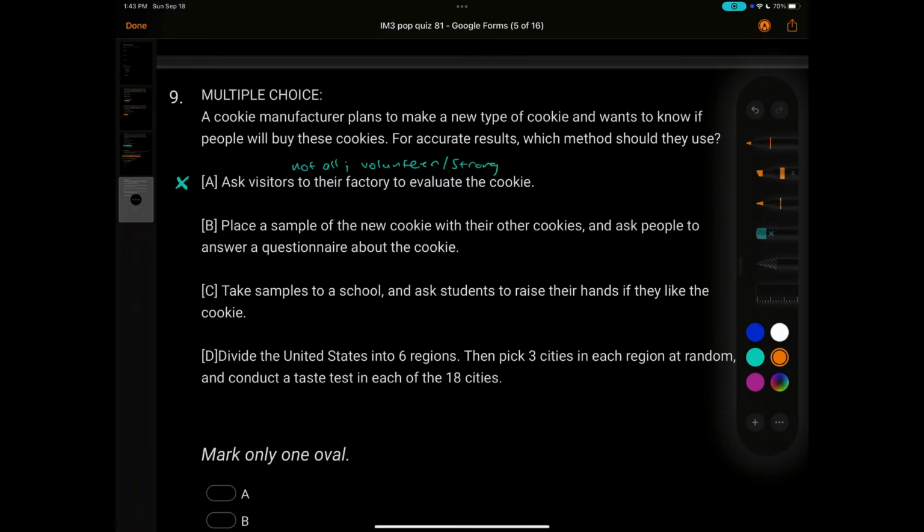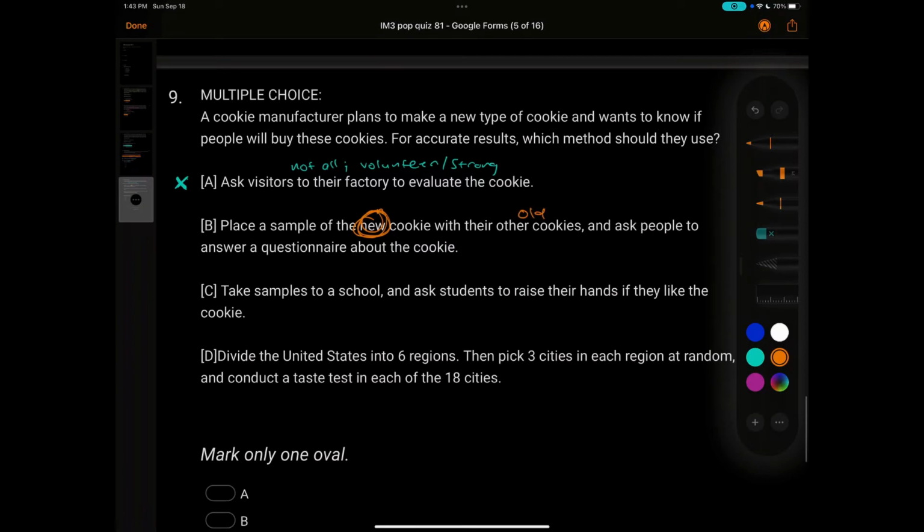Although I like that you're comparing the two groups now, the new and the old cookie, so this could be kind of like a pseudo experiment. Again, I think this questionnaire is just really a survey, and only people who have strong responses are going to answer that. So this one I don't think would be totally accurate. C, take samples to a school and ask students to raise their hand if they like the cookie. Well, I think this one's a little bit biased, because if you're a kid, most of the time you're going to like it, well, you gave me a free cookie.